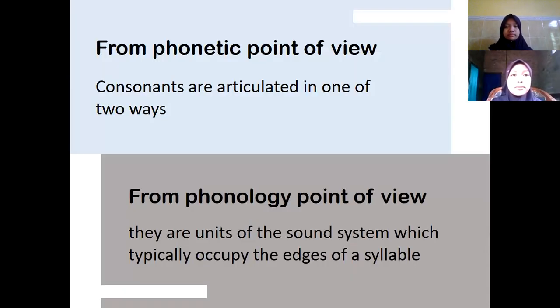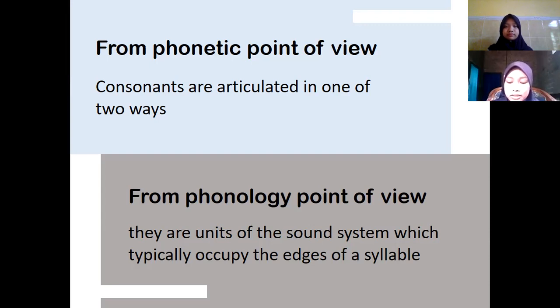From a phonetic point of view, consonants are articulated in one of two ways. The first way is that there is a closing movement of one of the vocal organs. For example, when we say P, when we open our mouth, the air flows through a narrow constriction, and it is possible to hear the sound of the air passing through.